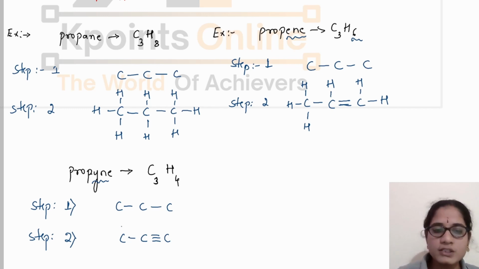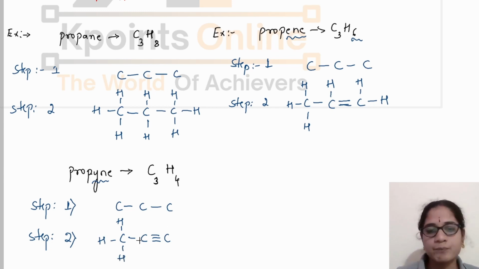Here there is one bond, so the remaining 3 hydrogen atoms will form bonds here. And in this carbon, the valency is already satisfied. Always remember that the valency of carbon is 4, and if there are 4 bonds around it, then do not add any atom to that bond. So here we are not adding any hydrogen as its valency is already satisfied. What about this carbon? Still it needs one hydrogen atom. So this is the structure for propyne.